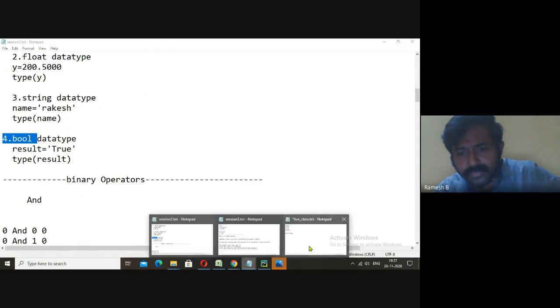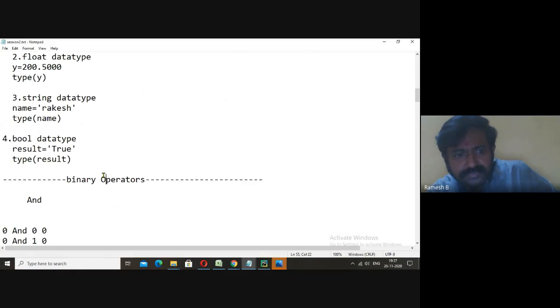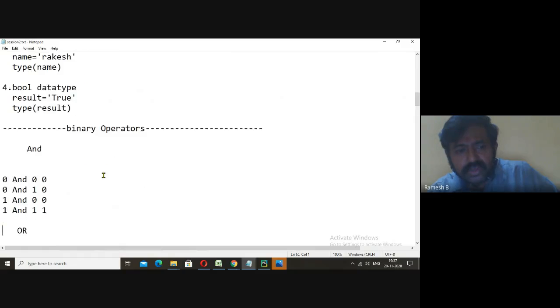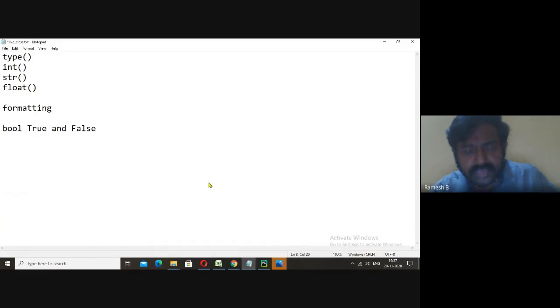I also told you about bool. Bool is a data type. It has two values, capital True and capital False. Similarly, I told you about the AND operator, the OR operator, and not. So I'll type once again whatever you learned in the last class: AND, OR, not.